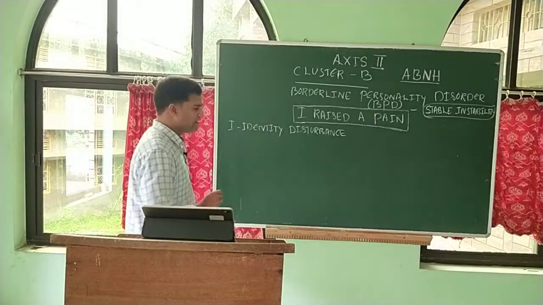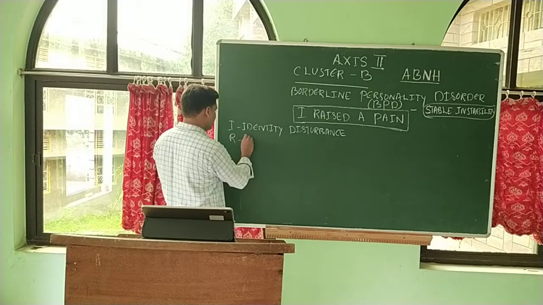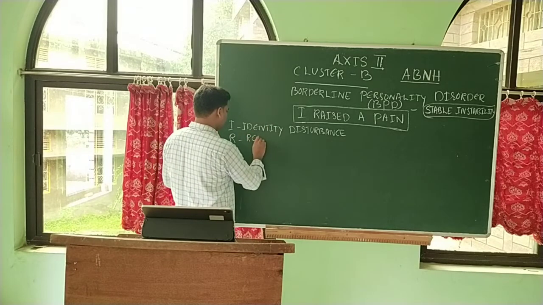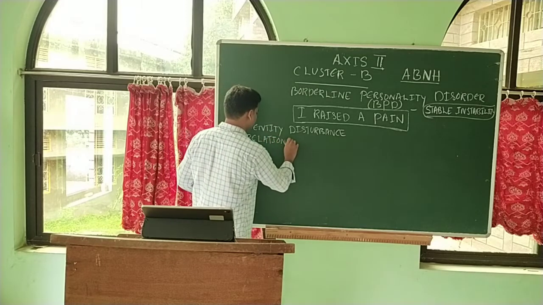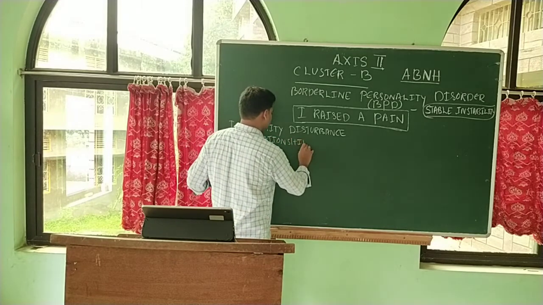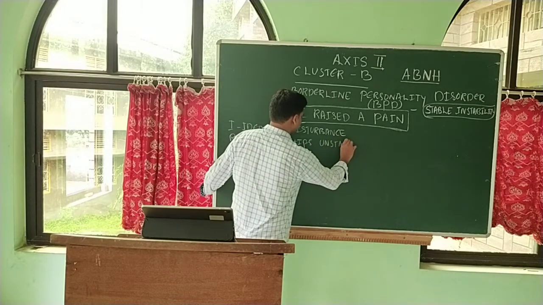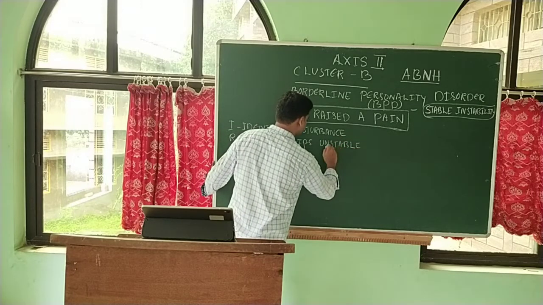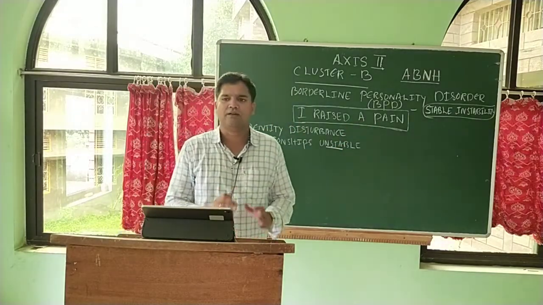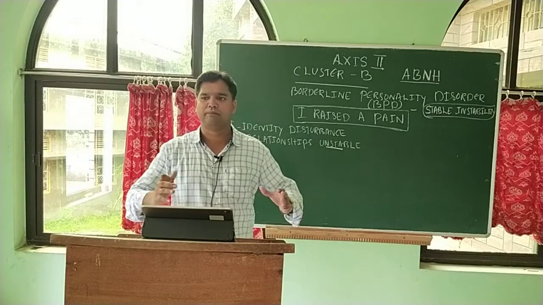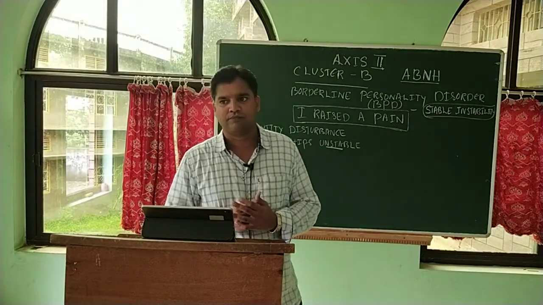Secondly, R stands for relationships. That almost comes in all the personalities. Relationships that are unstable, because that is the main characteristic again, instability. They cannot maintain a particular relationship. They cannot have any profound relationships.